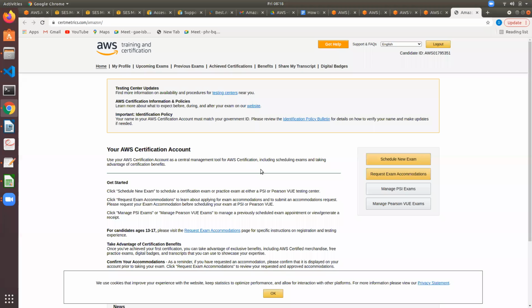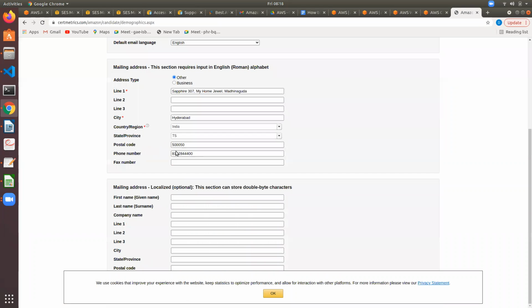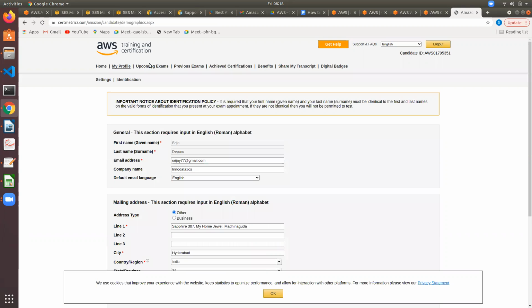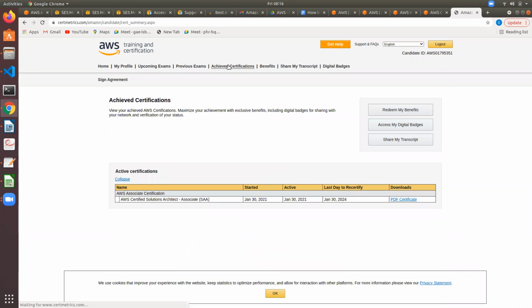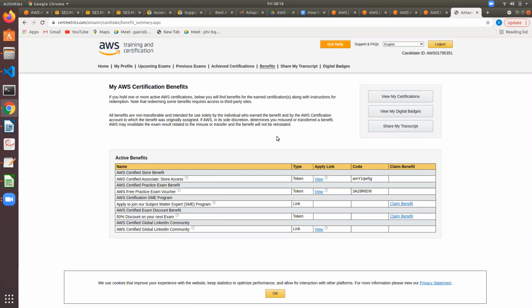So this is how it appears. You can see you can schedule an exam, and this is your profile information, and then upcoming exams, previous exams, achieved certifications, and then benefits. Benefits when you pay for a certification exam. So some benefits AWS provides, like store access, practice exams, practice exam vouchers. So these kind of things.